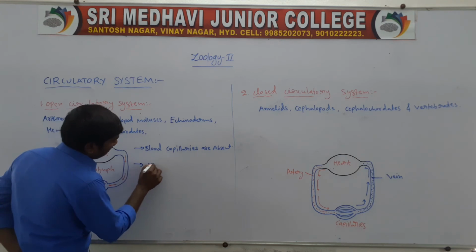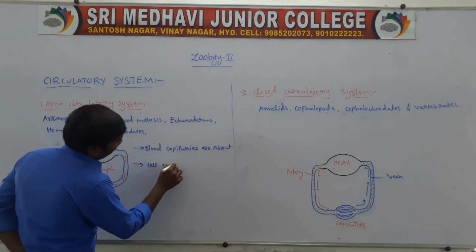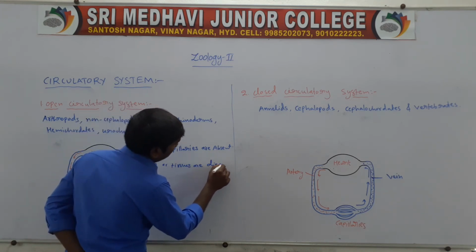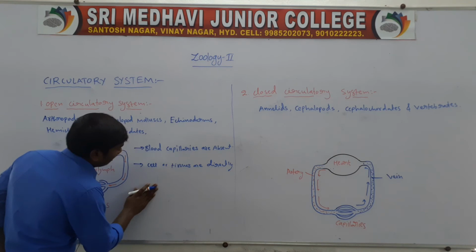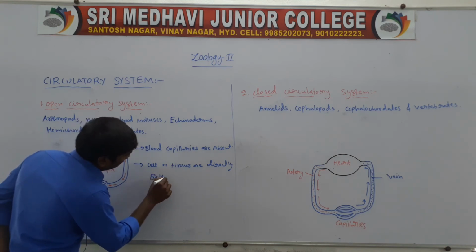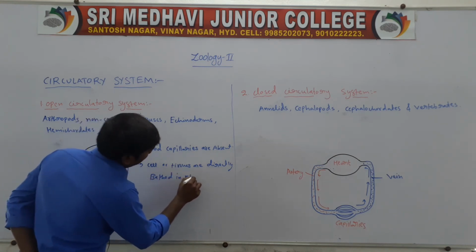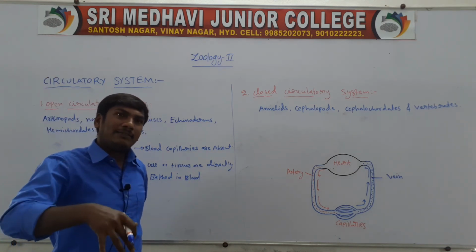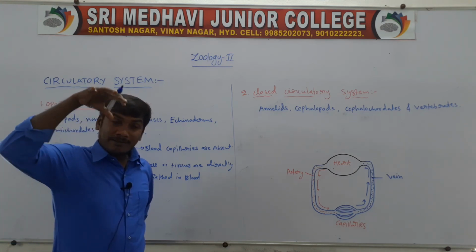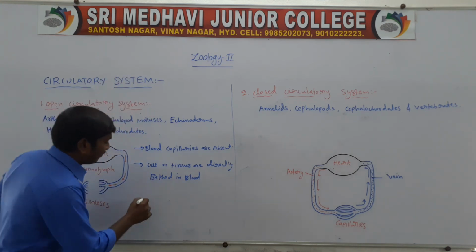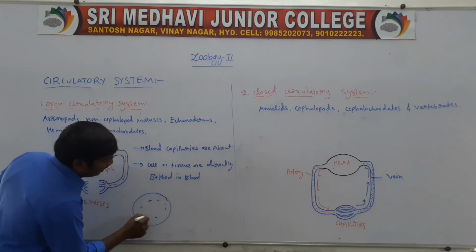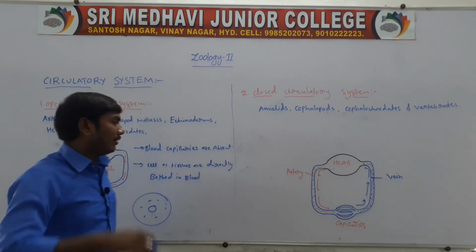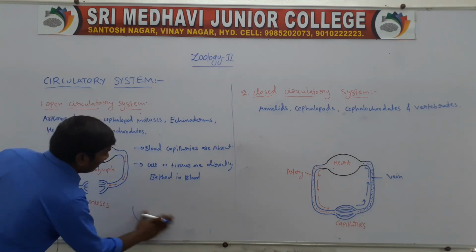Next, cells or tissues are directly bathed in blood. This means, for example in hemolymph, the organs are totally and directly bathed in the blood. So this is the open type of circulatory system.